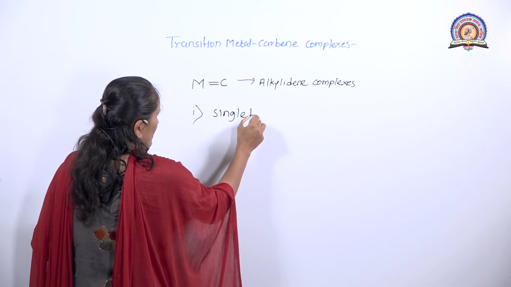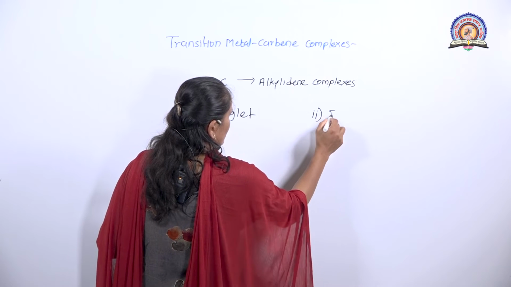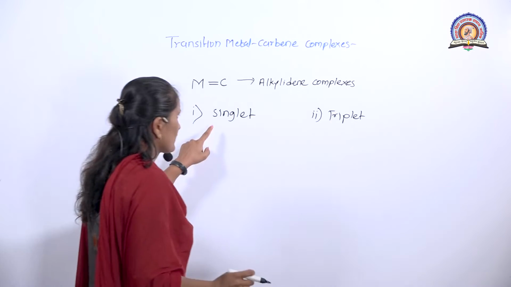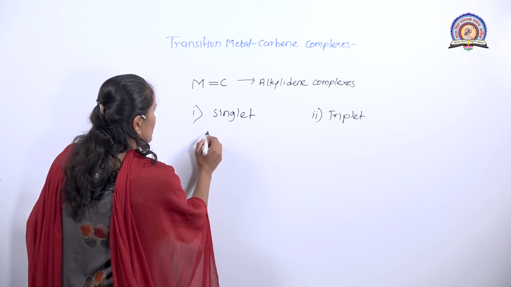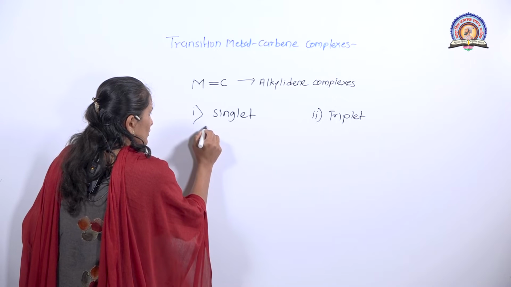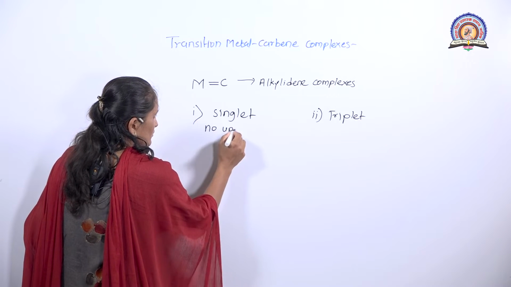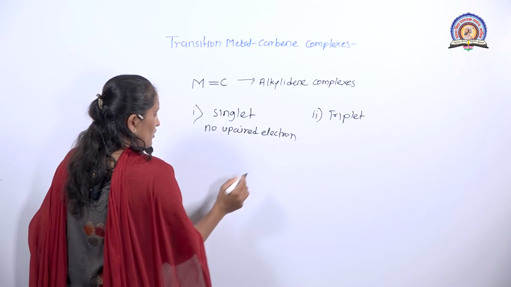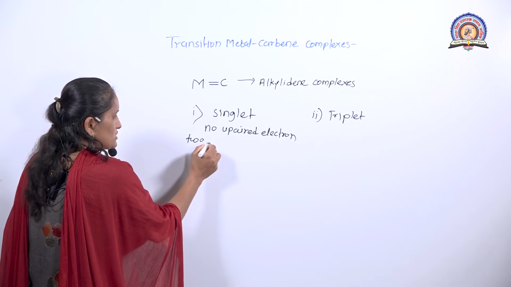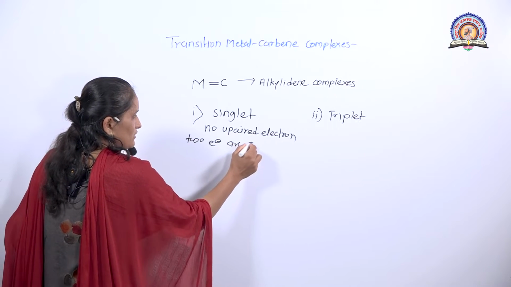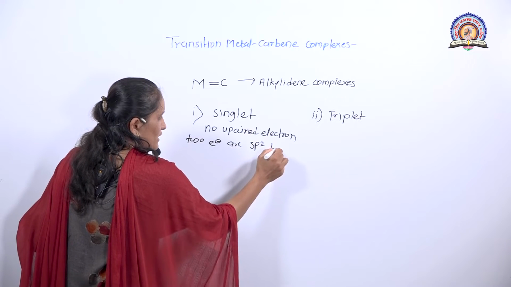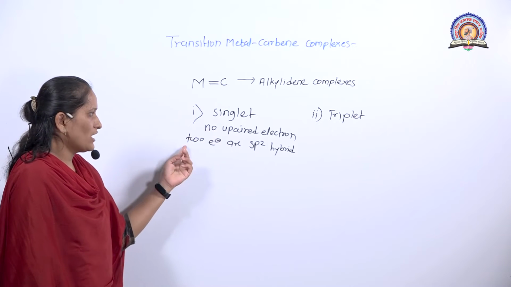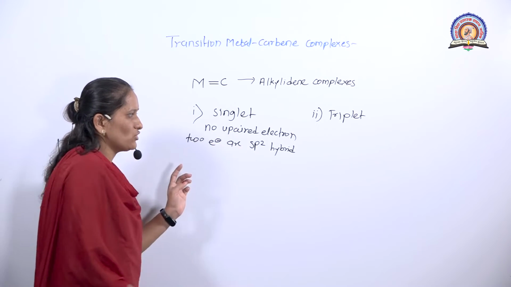Singlet carbene has no unpaired electron, that is, 2 electrons are present in the sp2 hybrid orbital. In singlet carbene, there is no unpaired electron and 2 electrons are present in the sp2 hybrid orbital.